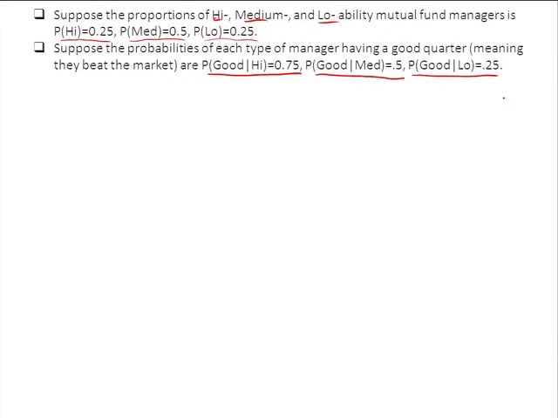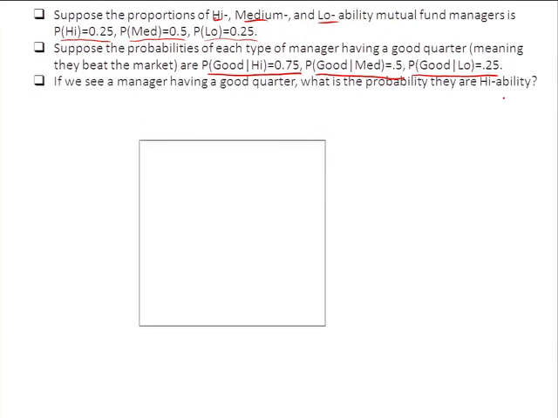If we see a manager having a good quarter, what is the probability that they're high ability, right? So what's the hypothesis? The hypothesis is the fund manager is good, of high quality, high ability. What's the signal? One quarter of beating the market. Positive above normal returns, I think is what that's called.